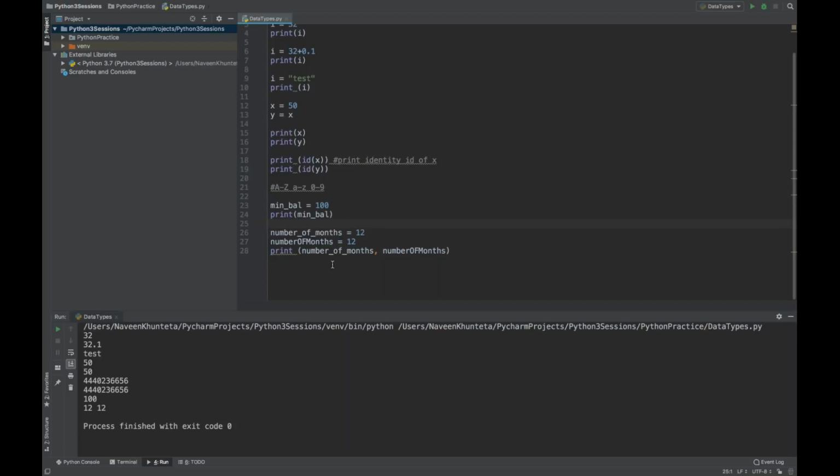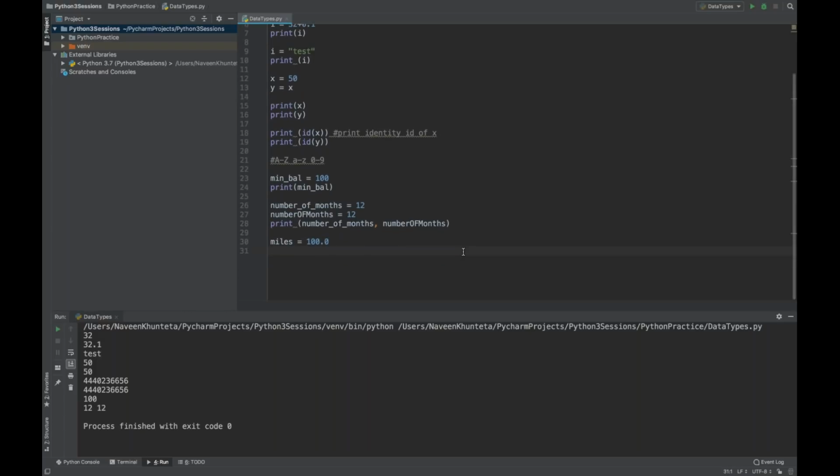Now some other things, let's see, I'm writing minimum balance equal to 100, or total number of miles is equal to, let's say, 100.0 like this. So this is a decimal number I can write. Some name I want to write, let's say name is equal to Tom, in double quotes we have to write like this. If you really want to print, you can print together with comma separated like this. And then if you run it, you will see 100, 100.0 and Tom getting printed. So 100 is an integer number, this is your floating point, and this is your string. You can write like this.